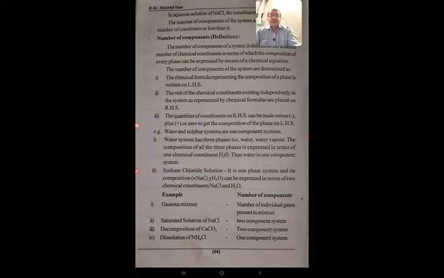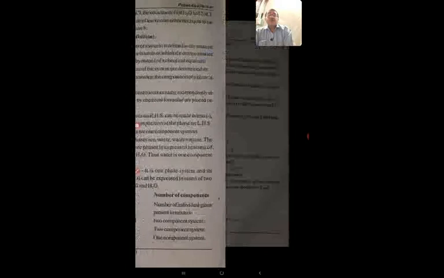Examples of the number of components or different components are shown here. For example, gaseous mixture, number of individual gases present in mixture. Saturated solution of NaCl, two component system. Decomposition of CaCO3, two component system. Dissolution of ammonium chloride, one component system. So these are the different examples shown here for the term components.